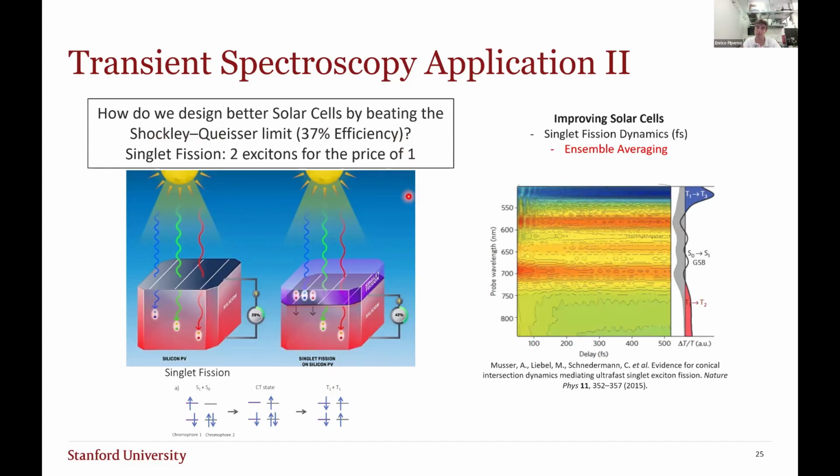And once again, the way this was measured is through transient spectroscopy. So we find here the spectrum as a function of time, and we can see changes in the spectra are actually a signature of what is occurring in singlet fission.